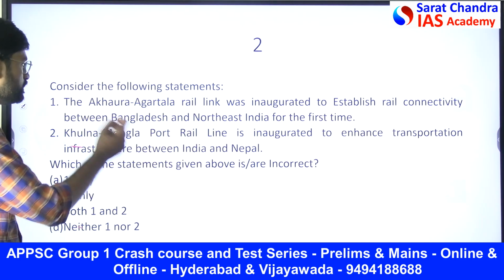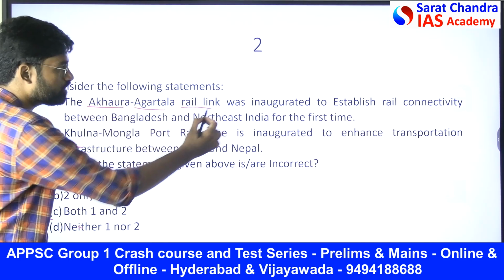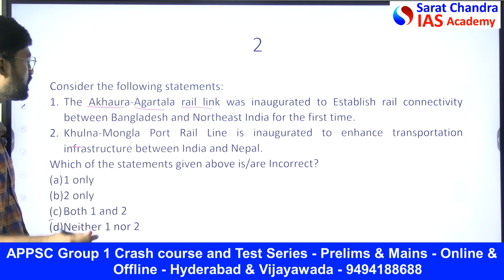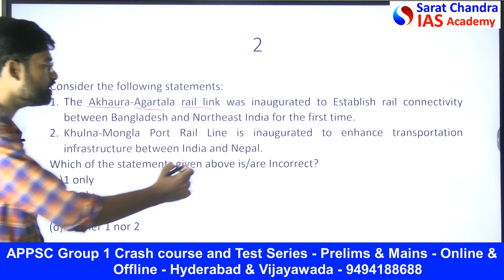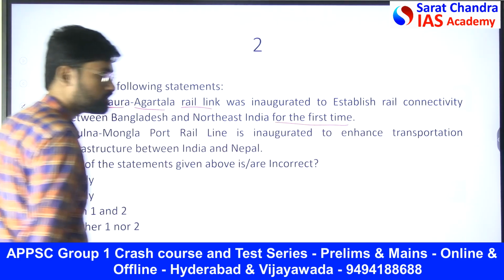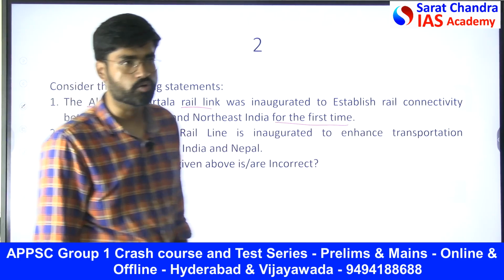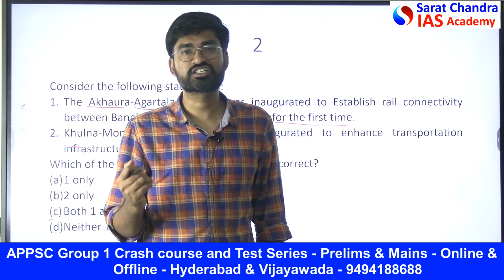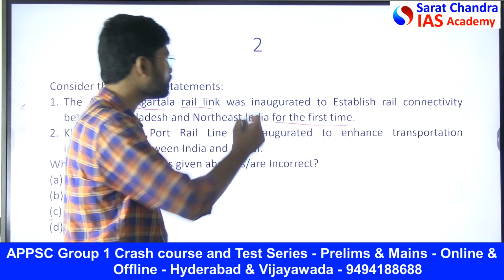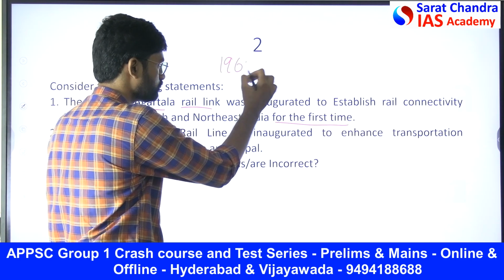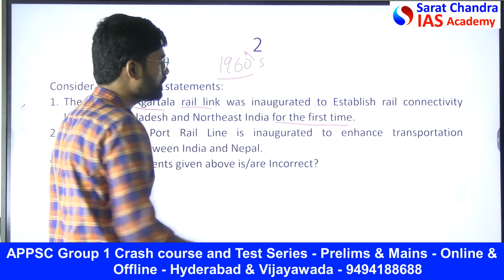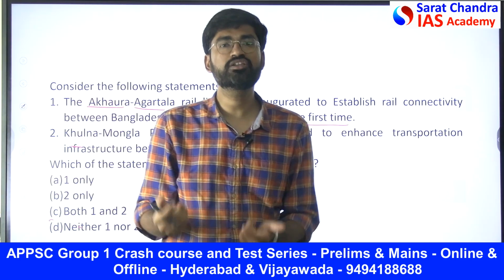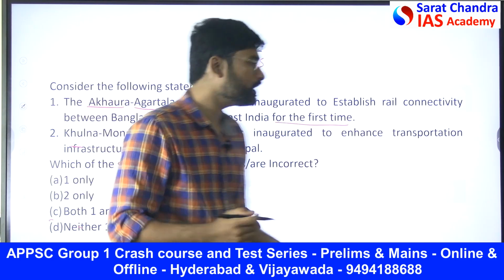First, the Akhaura-Agartala rail link was inaugurated to establish rail connectivity between Bangladesh and Northeast India for the first time. Is it for the first time? No. The Agartala-Akhaura link has been present since the 1960s. Now they have reopened those links, but this is not the first time.